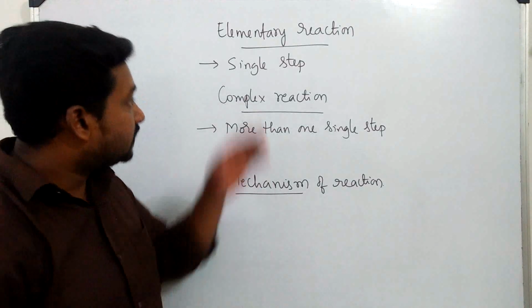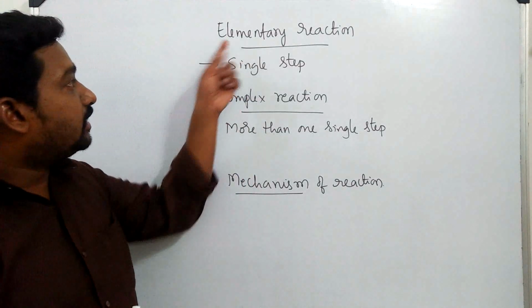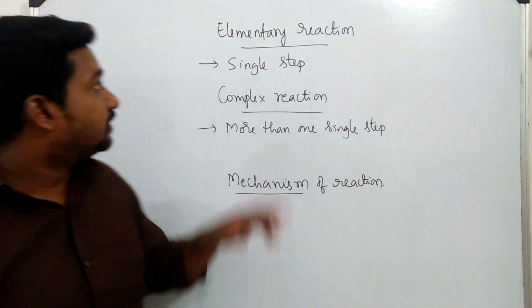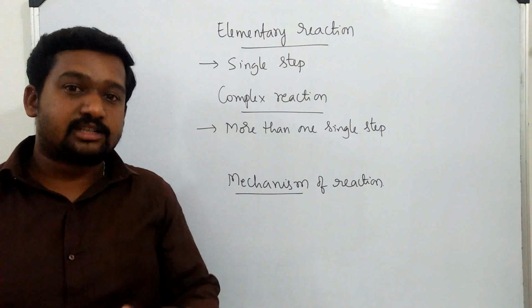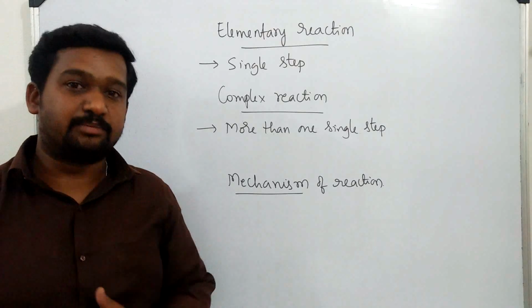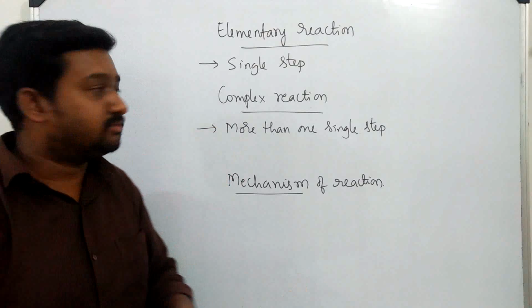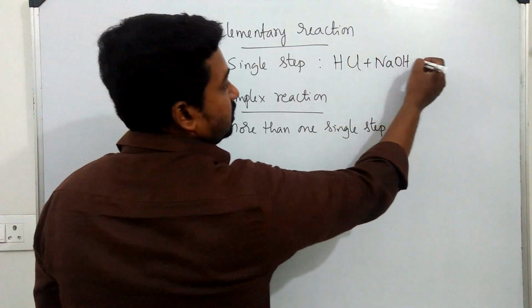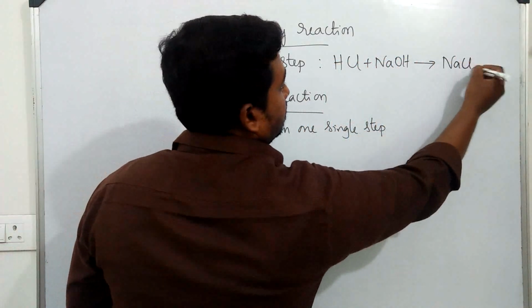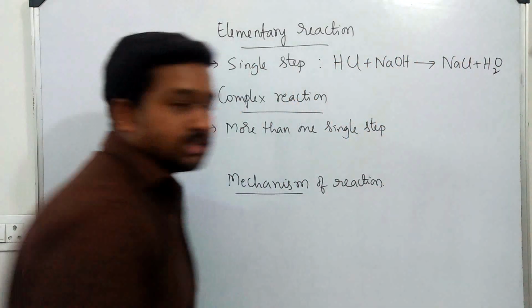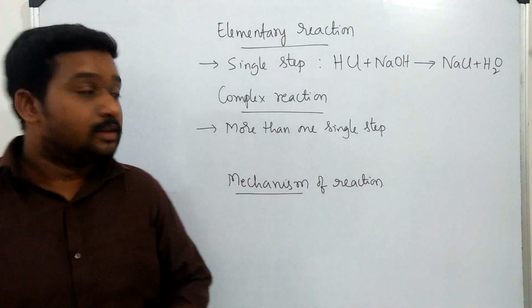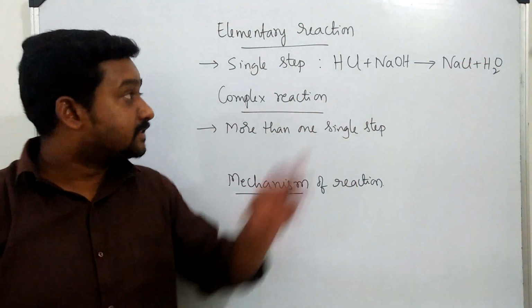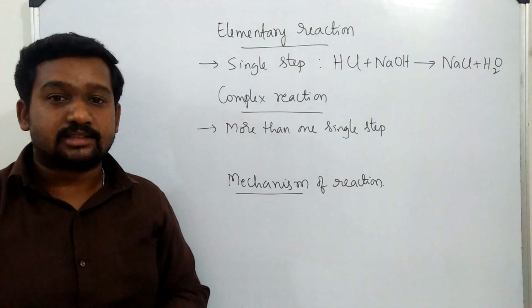Let's see these three concepts: elementary reaction, complex reaction, mechanism of reaction. An elementary reaction is a reaction which takes place in a single step. There is only one step in the reaction. A very simple example is HCl treated with NaOH. There is a direct neutralization of these two substances into NaCl and H2O. So this is a single step reaction. There are no hidden steps in this representation. Such reactions are called elementary reactions.